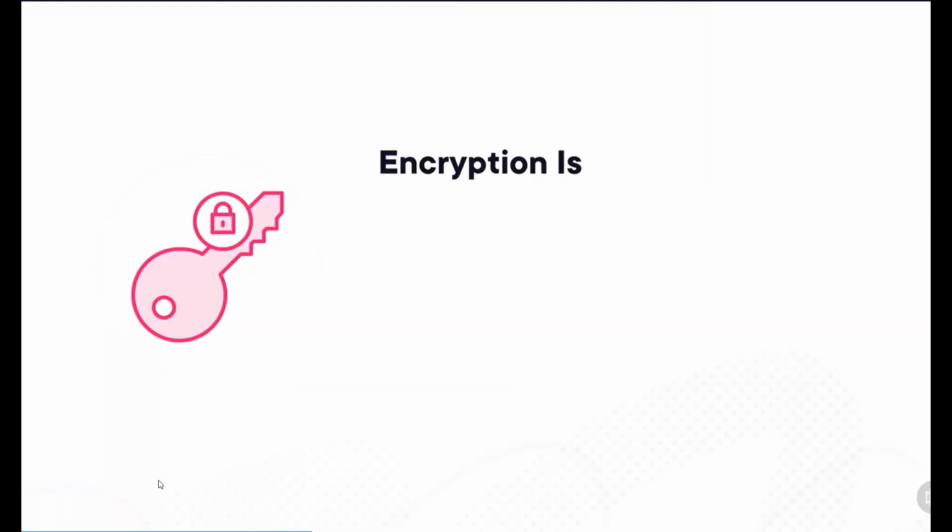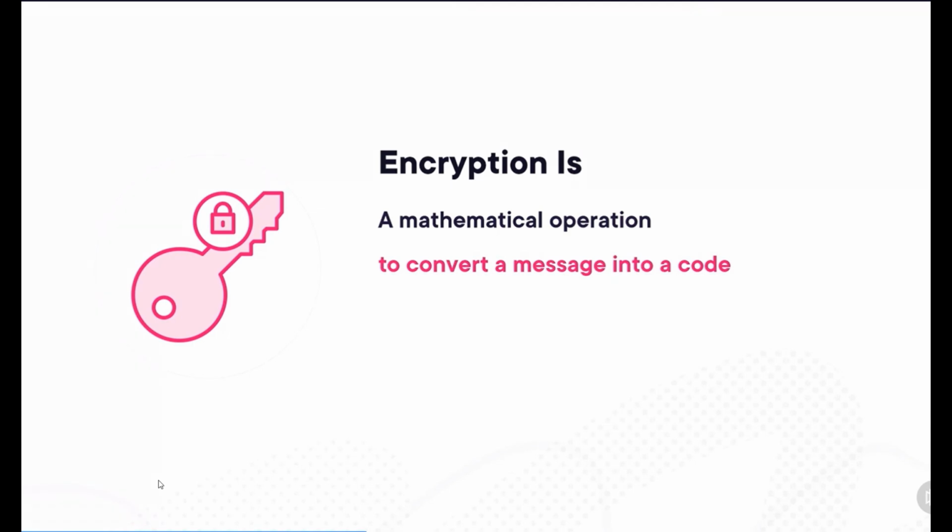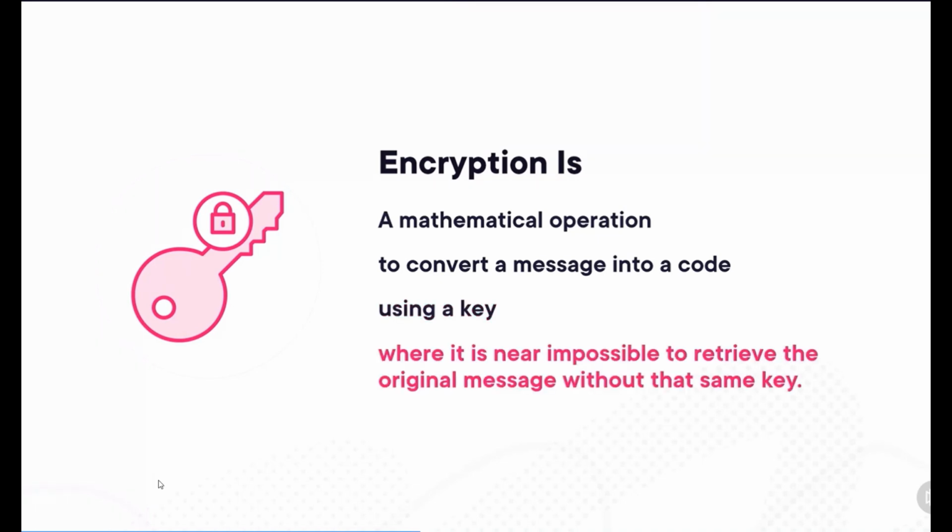Now, I've said encryption a lot of times, but it is important that we both have the same meaning to the word encryption. So when I talk about encryption, I mean a mathematical operation, a rather complex mathematical operation, that has as goal to convert a message, so some data, into a code. That's the encrypted message. And to make that possible, we are going to use a key, which conceptually is the same as the keys you are using for doors and cars. And here comes the thing. It is nearly impossible to retrieve that original message without having that same key. And this property guarantees data privacy.